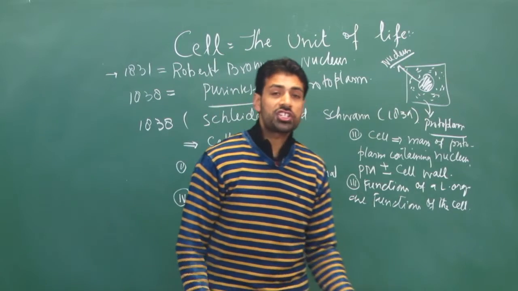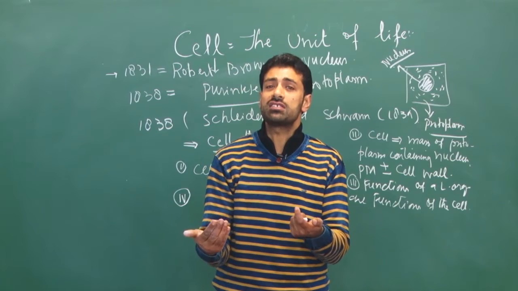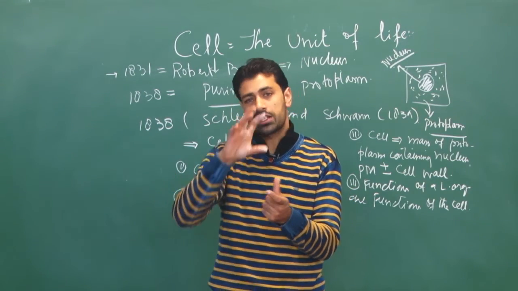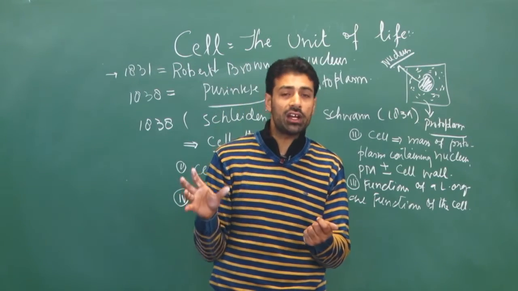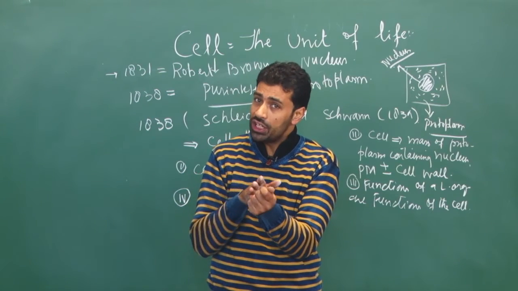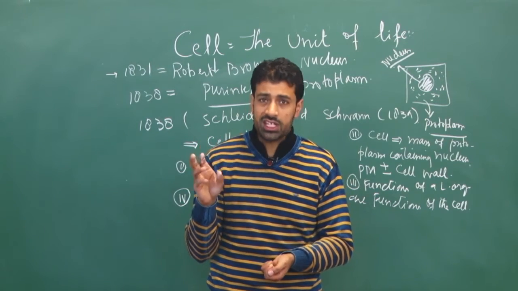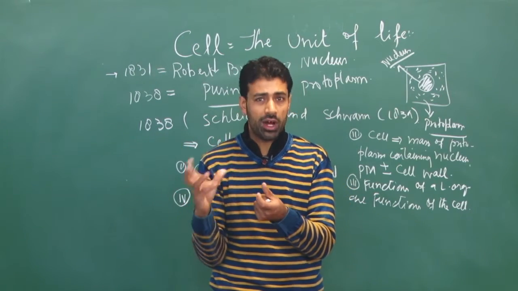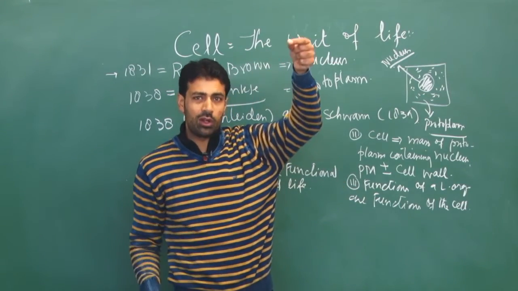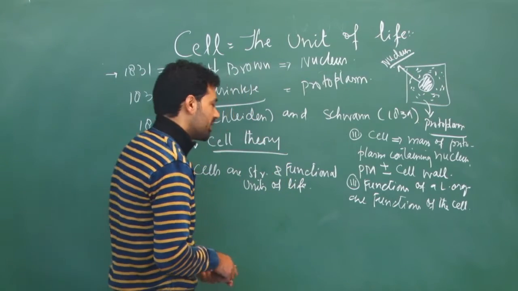They said the shape and size of the cell is dependent upon the functions it carries. For example, we have WBCs. They are somewhat amoeba-like, called amoeboid, because they have to change their shape so that they may go into the tissue spaces to kill pathogens there. We have RBCs which have to move quickly in the blood, so for that they have to be somewhat disc-like. We have neurons, they have to be very long so that quickly they can send messages from one part of the body to another.